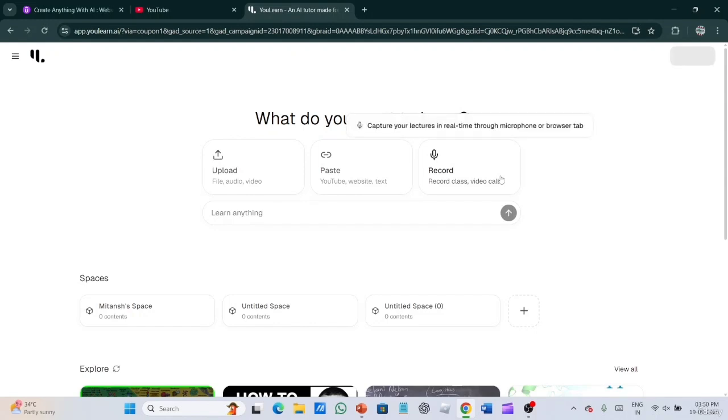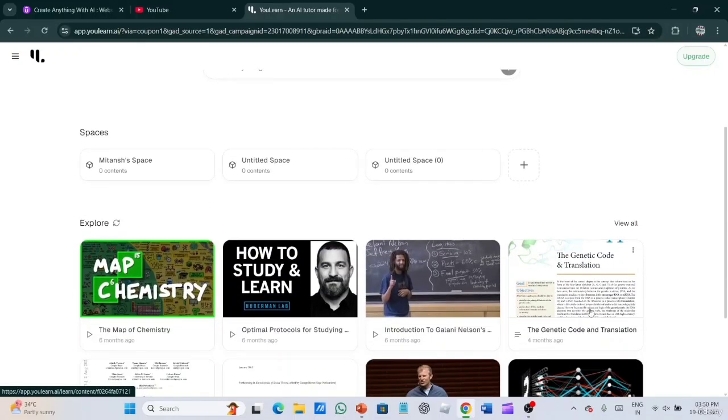Now, after signing in and signing up, you will come to this type of interface. So now this AI is made for students like me who are doing school work. This helps you in educational purposes, how to prepare for exams and all that. This is a very useful AI. I have used it a lot personally also.